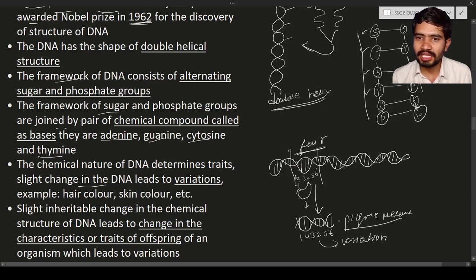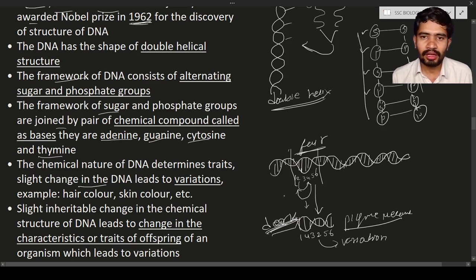So in this case, the child will be very dark. Why? Because this gene is coding for the color. There is a change in the bases of the color gene, and that leads to darker skin. So the parents are white, but due to the higher amount of sunlight there is a change in the DNA, and the DNA is coding for darker skin. By this way it will occur.